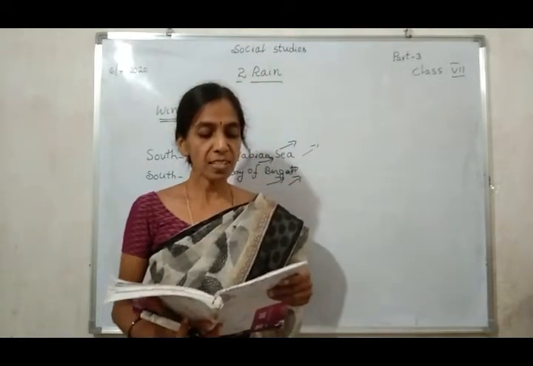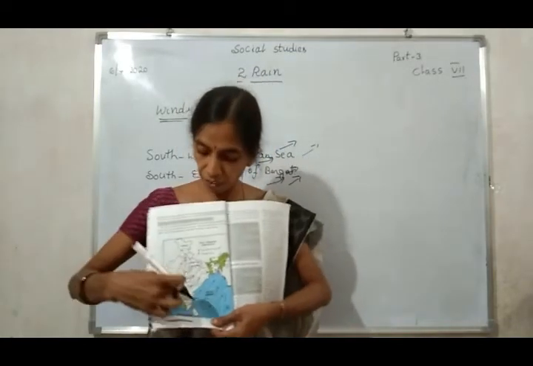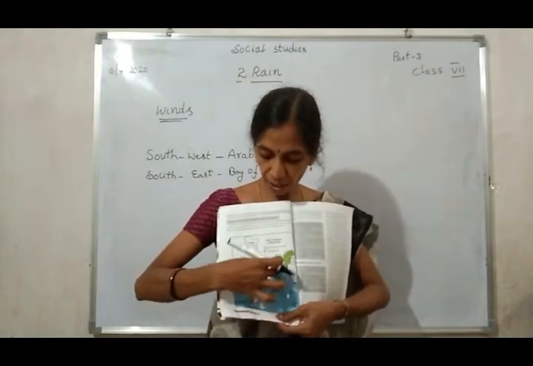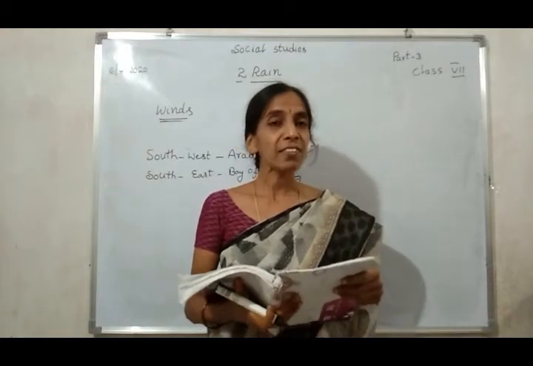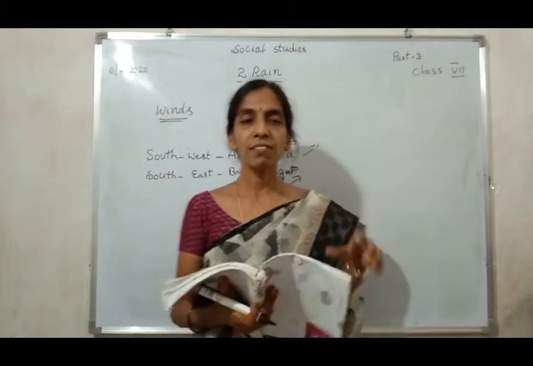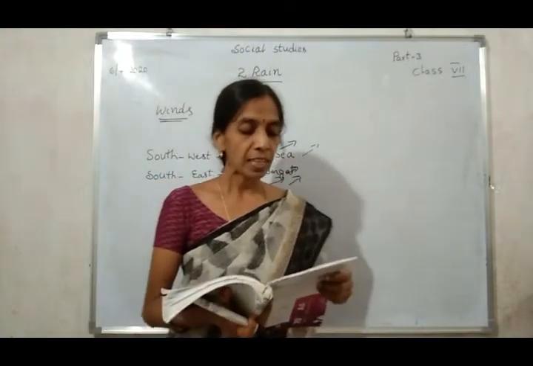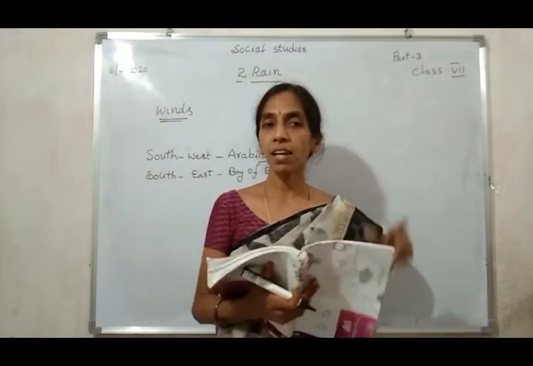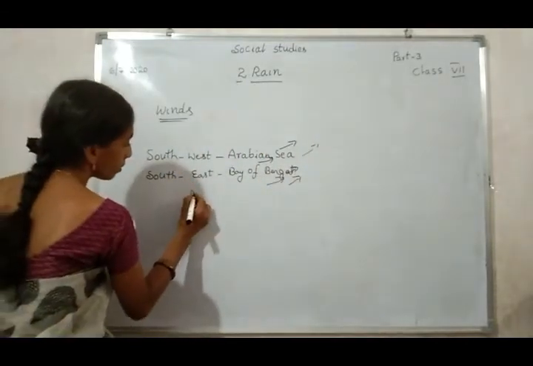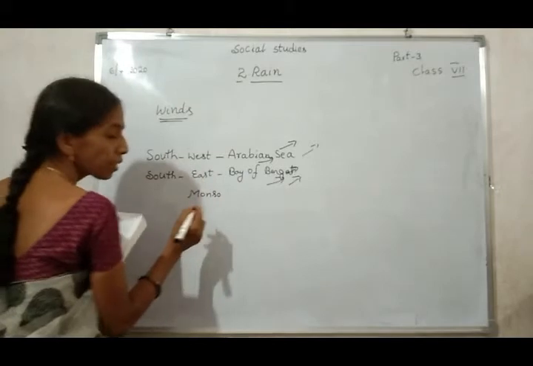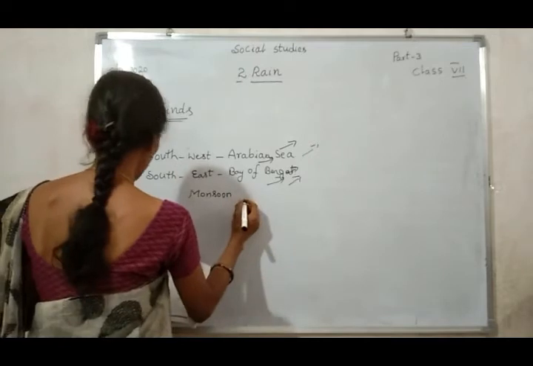During the rainy season, these winds come all the way from the Arabian Sea and the Bay of Bengal. These winds carry the rain clouds. They are called monsoon winds. This type of wind, which carries the rain clouds, is called monsoon winds.